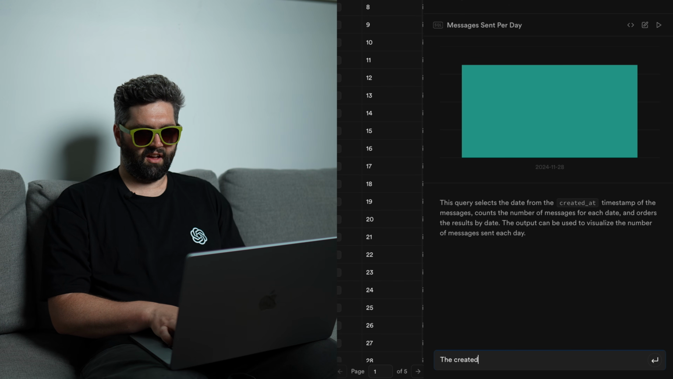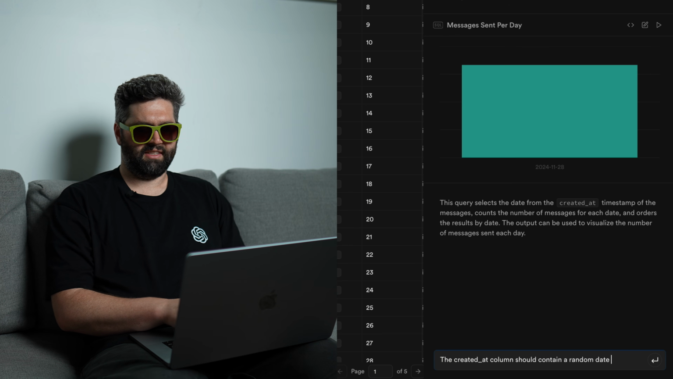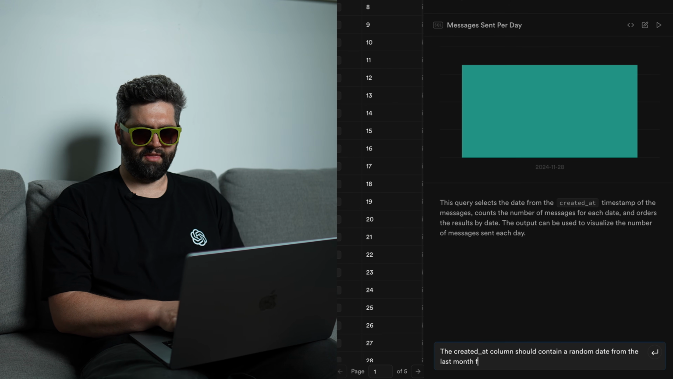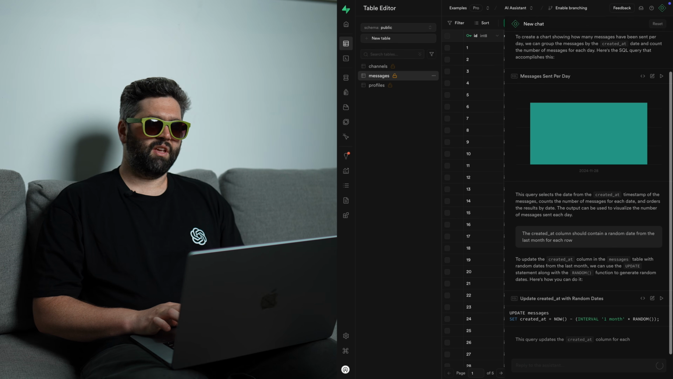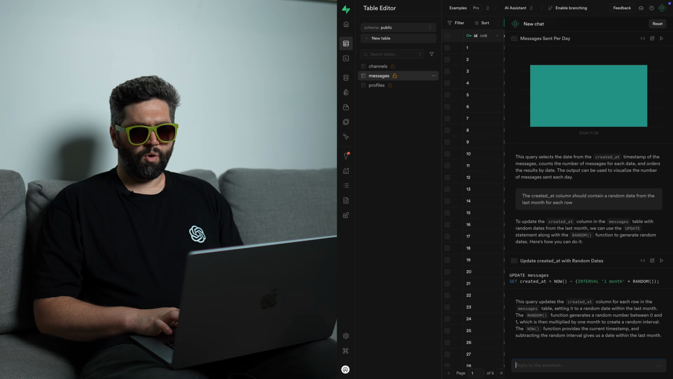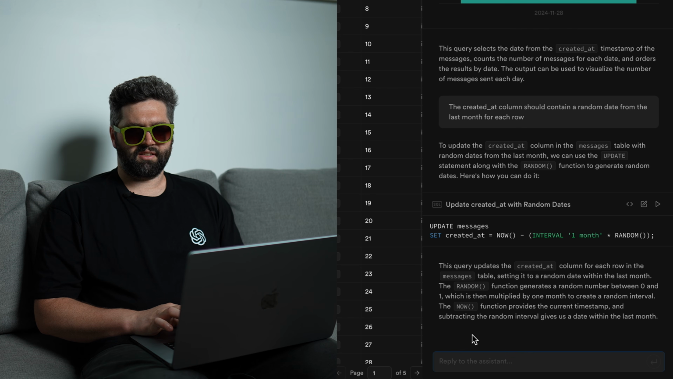The created_at column should contain a random date from the last month for each row. Oh wait, I forgot to say the messages table. Oh, that's cool. Because we've got the messages table focused when we asked this question, the robot just assumed that's what we want to do, which it is. Another point for the robot. So we're just updating our messages, setting created_at to some random fancy generated date. Looks good. Let's give it a run. My favorite update or delete statements are the ones that don't have a where clause. So much faster that way.